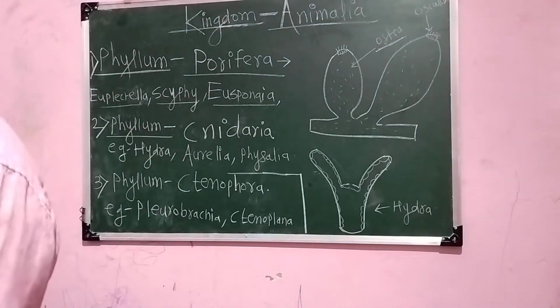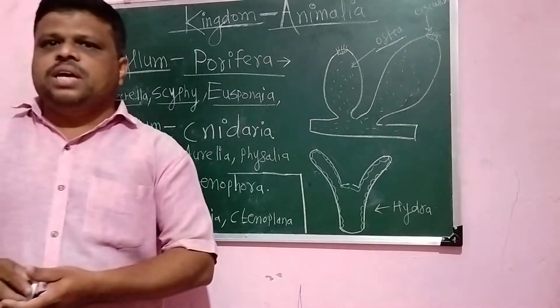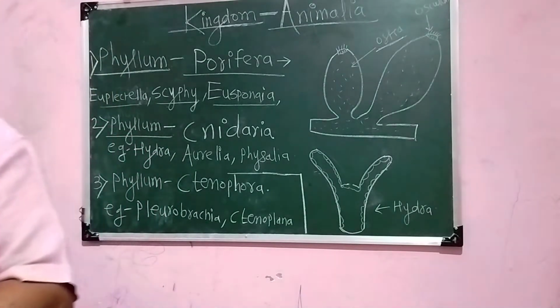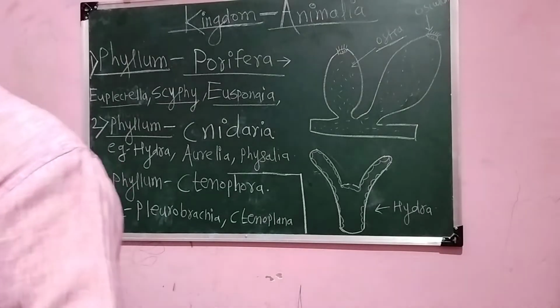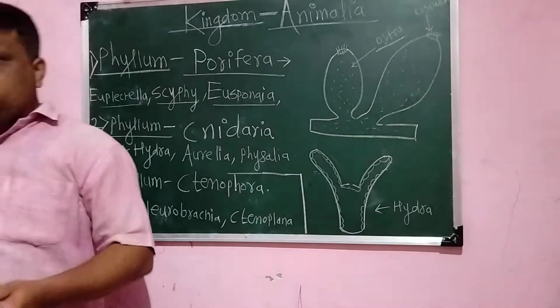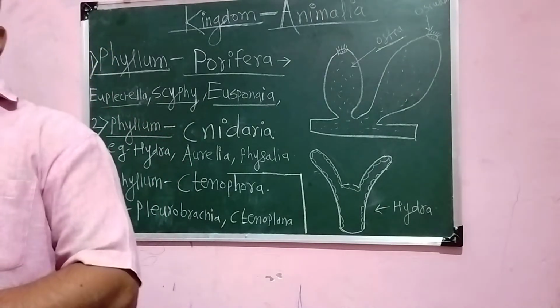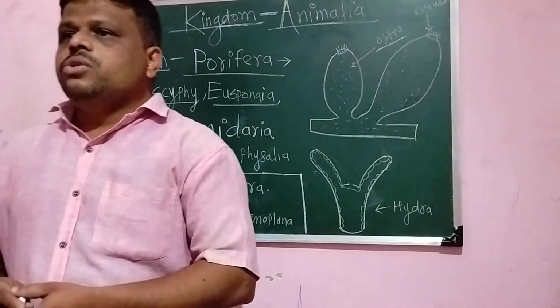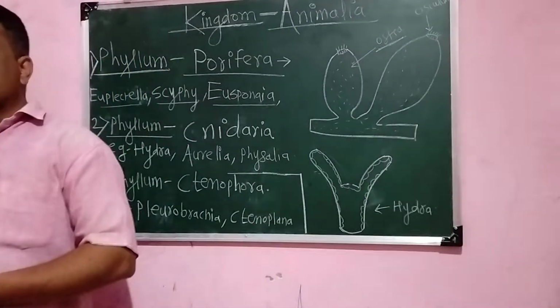Then these animals reproduce sexually as well as asexually. So they reproduce sexually by gamete formation and they reproduce asexually by different methods, like fragmentation. Understood? So this is simply regarding the sexual and the asexual reproduction.